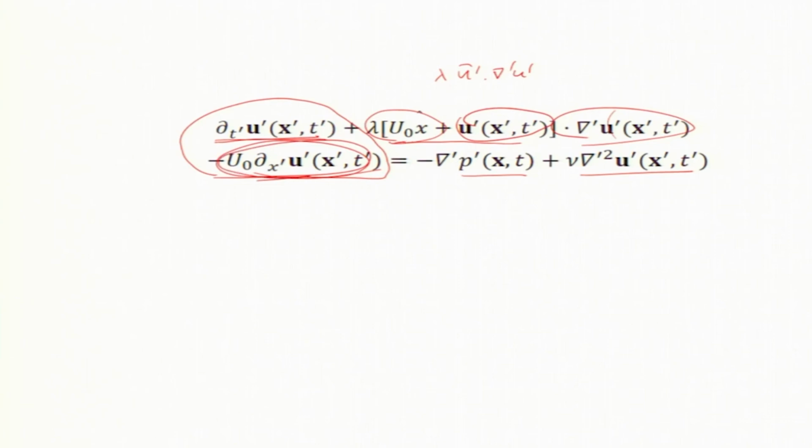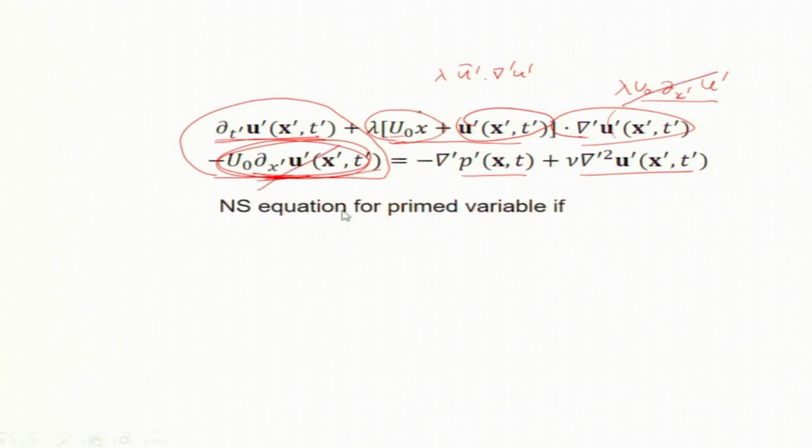So, one way is to cancel the two terms. One term is lambda u naught x hat dot grad, which will give you d by dx prime of u prime, this term. Now, what about this term? These are exactly the same form, except lambda is sitting there. So, what will cancel it? We set lambda equal to 1. If we set lambda equal to 1, this will cancel with that. So, this shows that if I want to impose Galilean invariance, then lambda must be equal to 1.